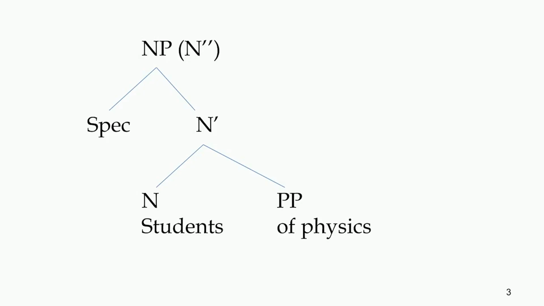For example, a noun phrase, students of physics, has of physics, which is a prepositional phrase, as the complement of the noun students, and it does not have a specifier.